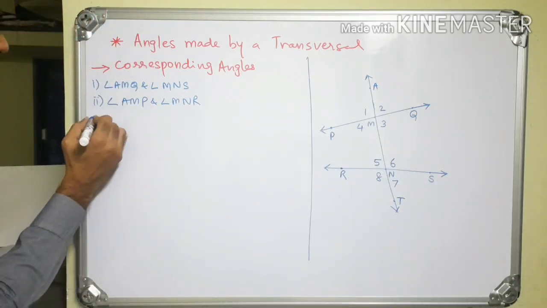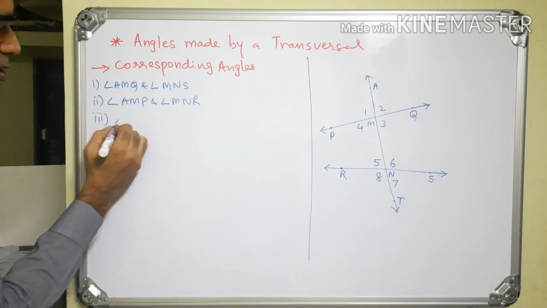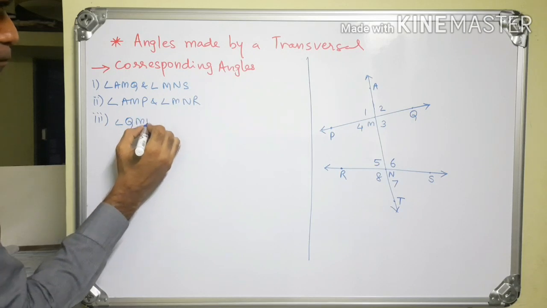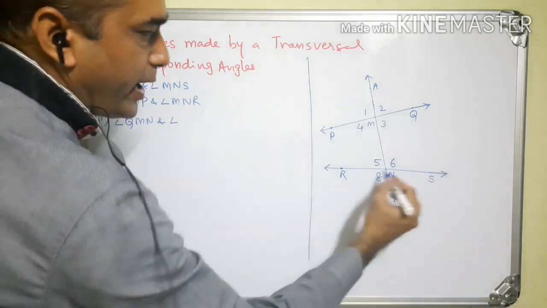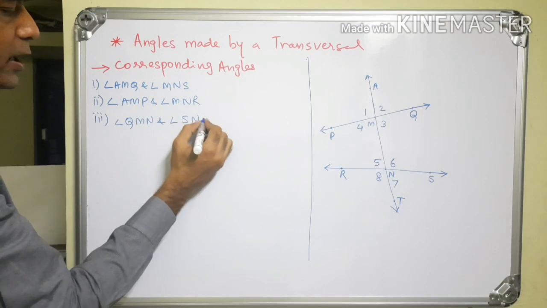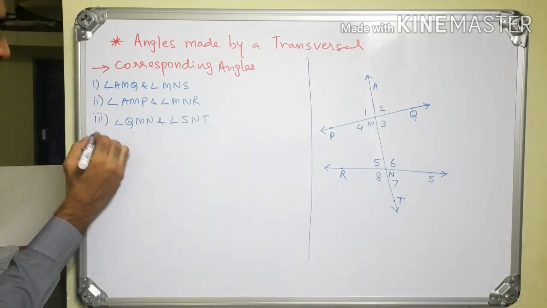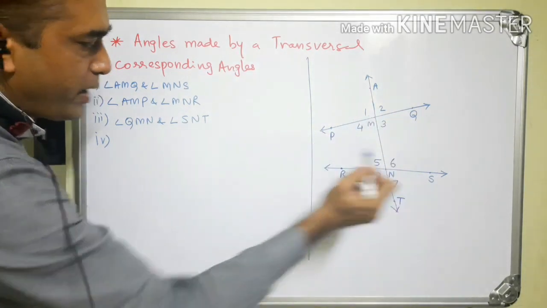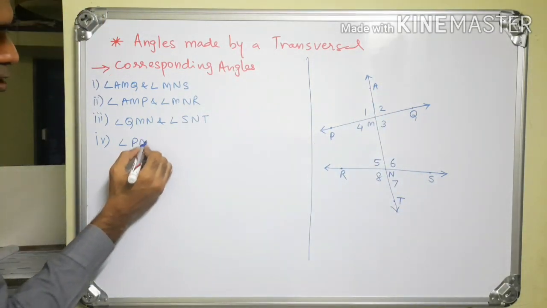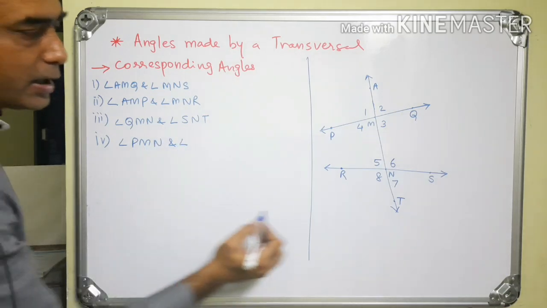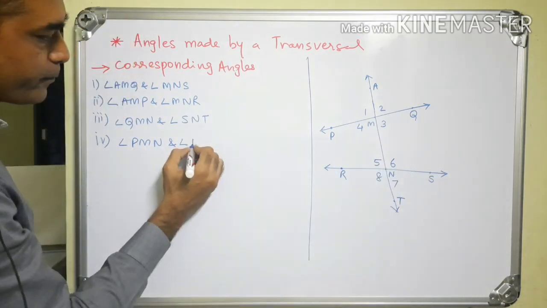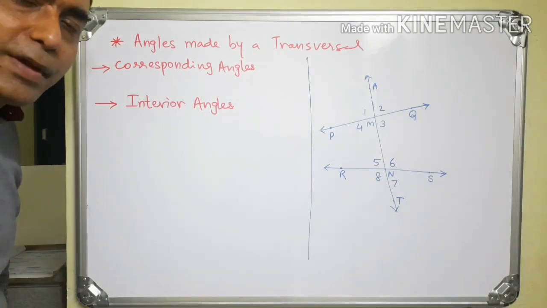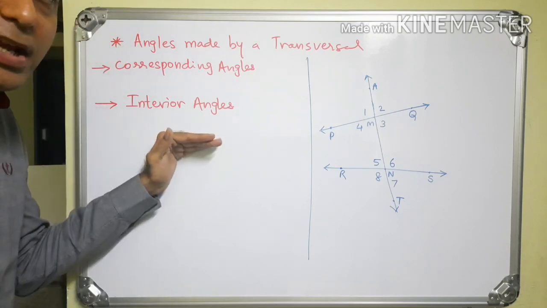So the third pair of corresponding angles is angle QMN and angle SNT, and the remaining fourth pair is angle PMN and angle RNT. Now the second pair of angles is interior angles.